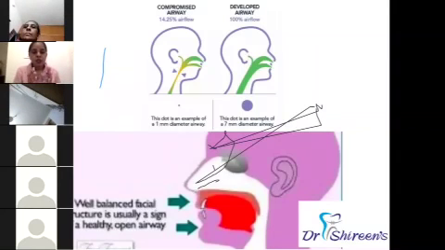Okay. When your face is normally developed, as you see in the second picture, your facial development is normal and your airway is 100% open. The airway is the space from your nose to your lungs. That space is called the airway. So for the air that you breathe through your nose to efficiently go into your lungs, that airway should be patent. It should be 100% open.